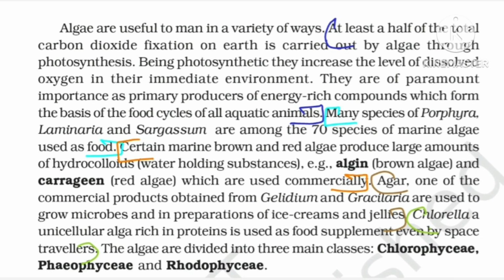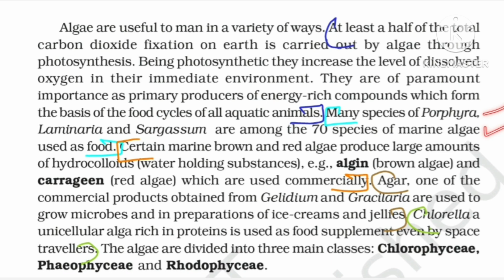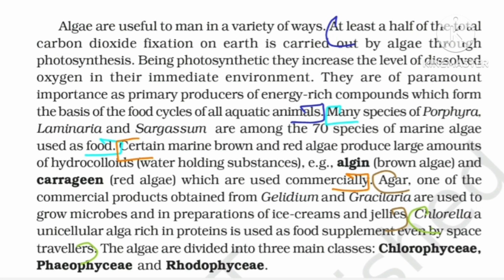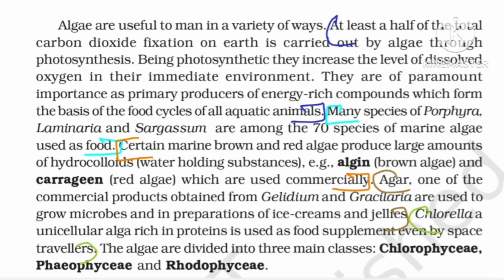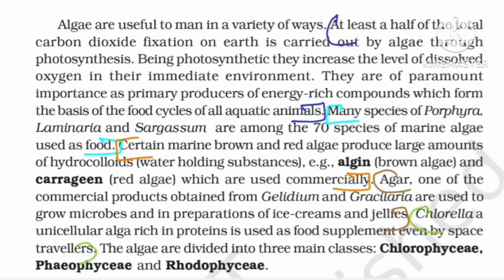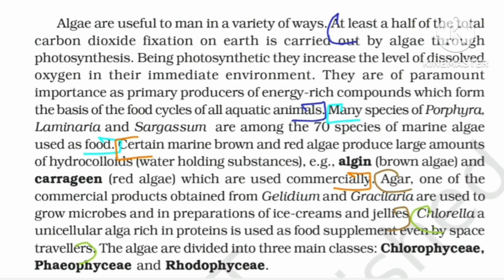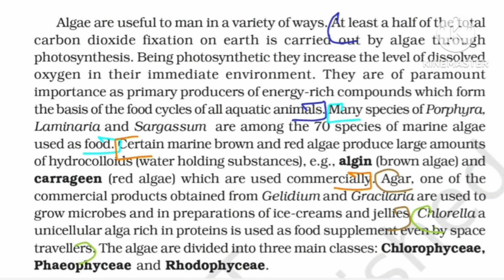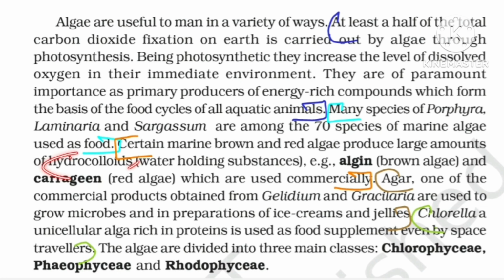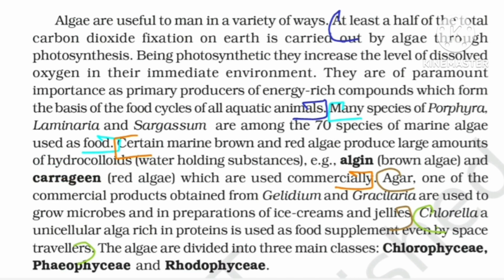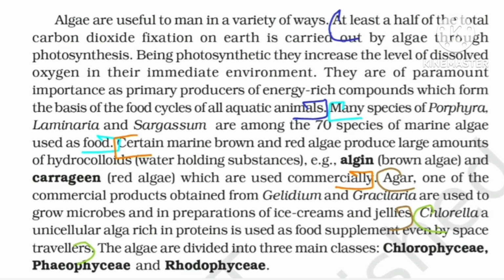Moving further, we have species of Porphyra, Laminaria, and Sargassum are used as food. So these are among the 70 species of marine algae used as food, and this is an important line, so you have to learn this well. Next is some algae are used to produce hydrocolloids. Now what do you mean by the term hydrocolloids? So some water-holding substances are known as hydrocolloids, and mainly red and brown algae are used to produce hydrocolloids.